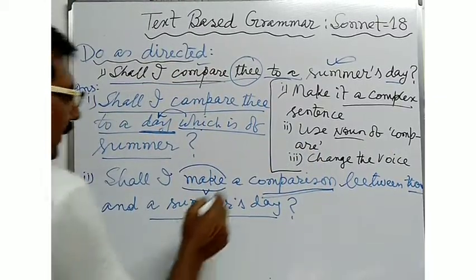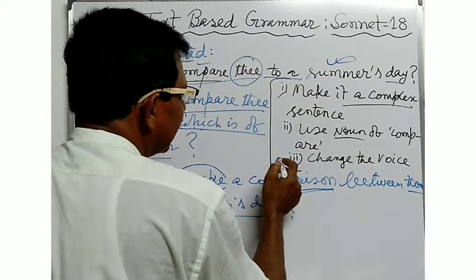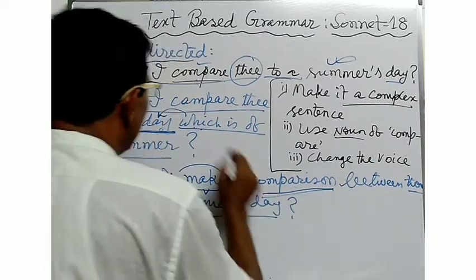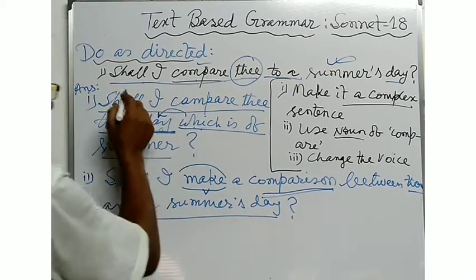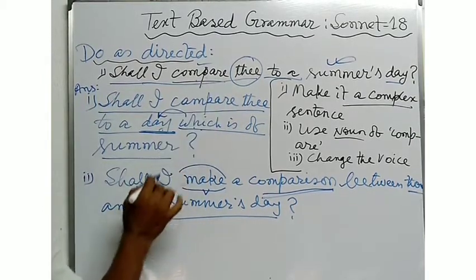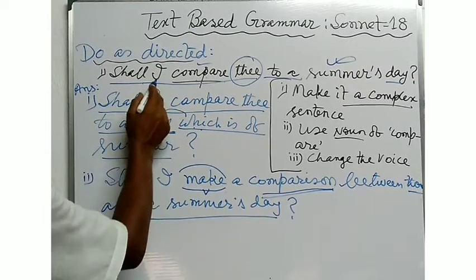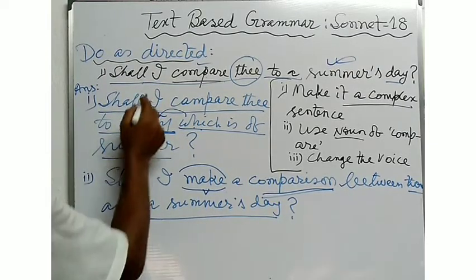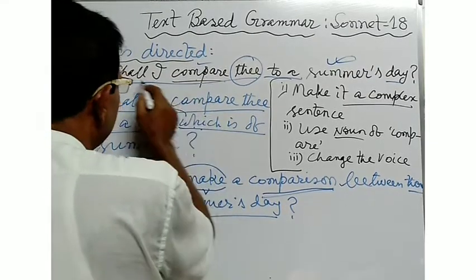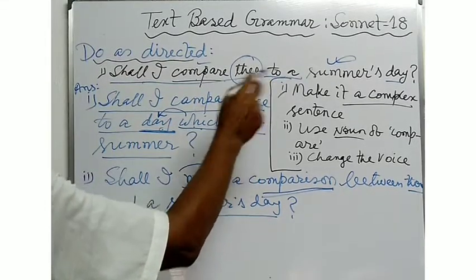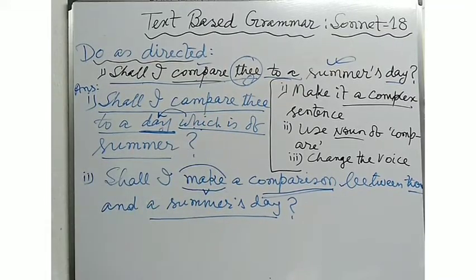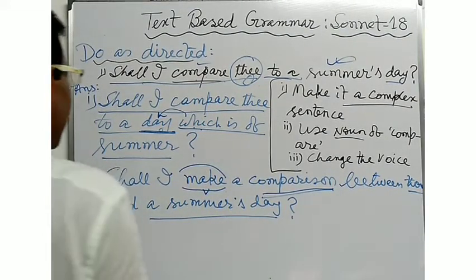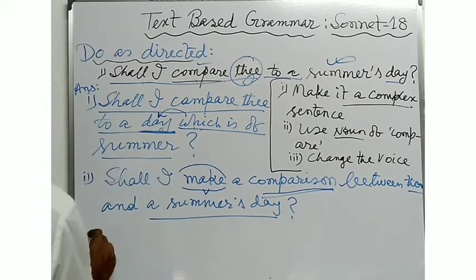Now here the third instruction is given: change the voice of the sentence. Shall I compare thee to a summer's day? Here in this sentence you see that this is an interrogative sentence. So at the time of converting the sentence into the passive formation, you will have to write down the answer. Here, thee is the objective form, and so at the time of converting the sentence into the passive formation, you will have to write down the answer in this way.